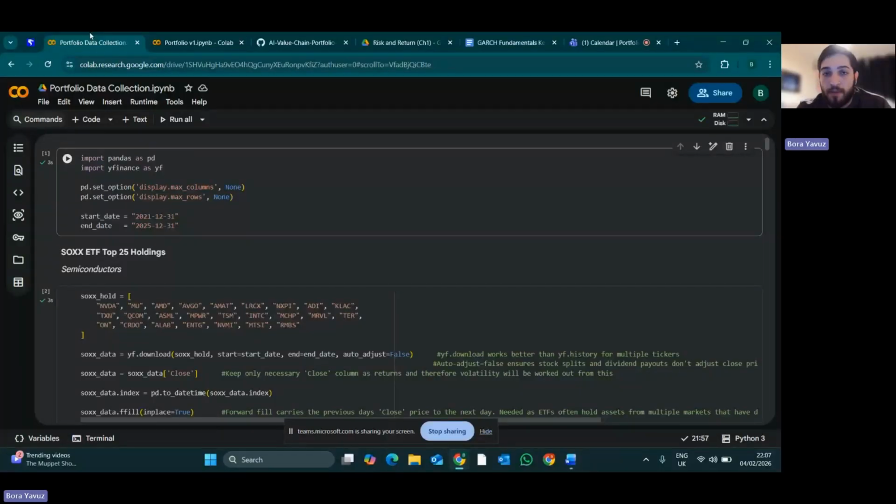Hello and welcome to my final year project, which aims to optimize a portfolio with low risk that invests in the foundational layer of the AI value chain.